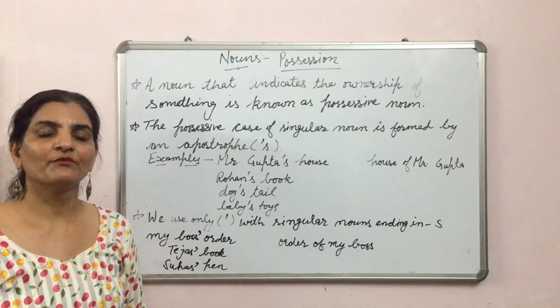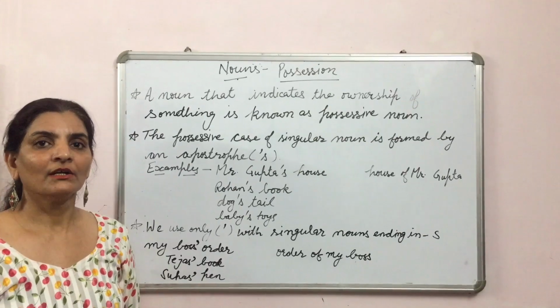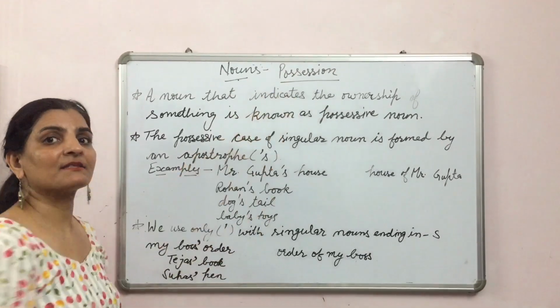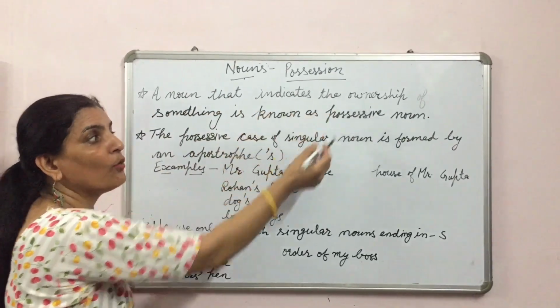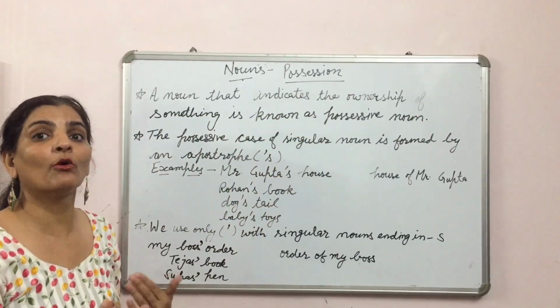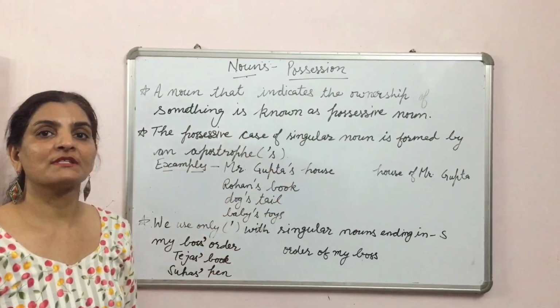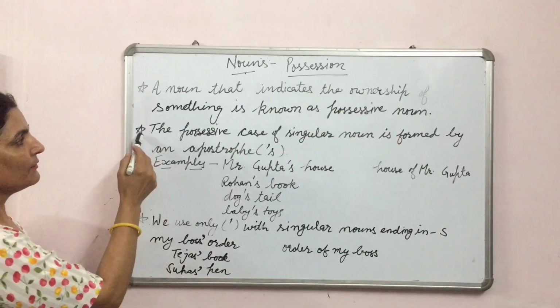Hello students, we were doing nouns. There are different kinds of nouns. Our today's topic is possessive noun. A noun that indicates ownership, meaning belongingness of something, is known as a possessive noun. Let us look at it here.